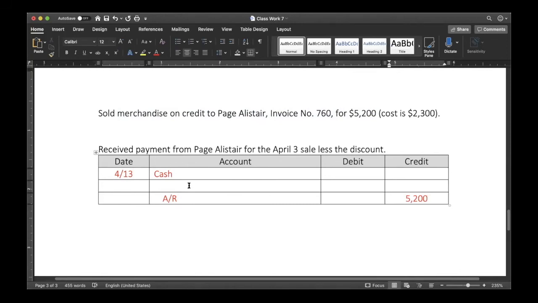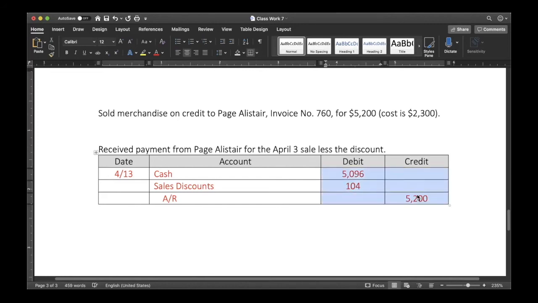There's a discount. Remember, 2/10, n/30. There's a 2% discount. What's the name of the discount account that we use when you make a sale? It is sales discount. 2% of $5,200 is $104. That's how much they're getting off. The cash amount would be how much Paige Alastair is really paying us. It'd be $5,200 minus 104. Therefore, it'd be $5,096 is what Paige would be giving us.